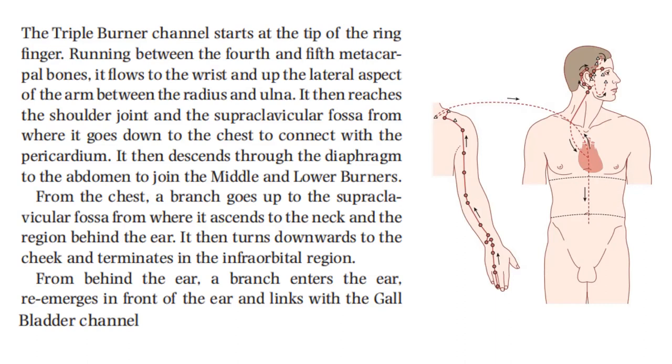From the chest, a branch goes up to the supraclavicular fossa, from where it ascends to the neck and the region behind the ear. It then turns downwards to the cheek and terminates in the infraorbital region. From behind the ear, a branch enters the ear, re-emerges in front of the ear, and links with the gallbladder channel.